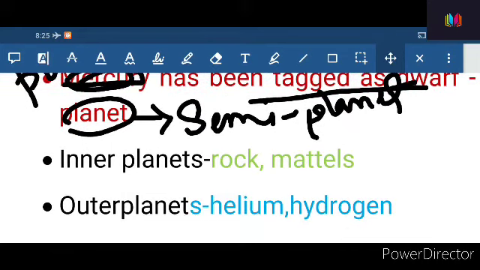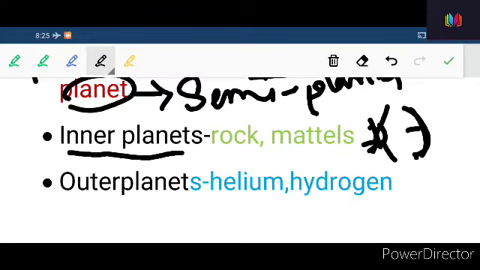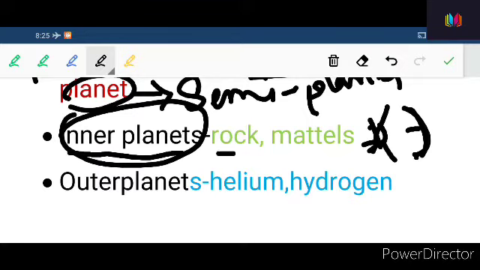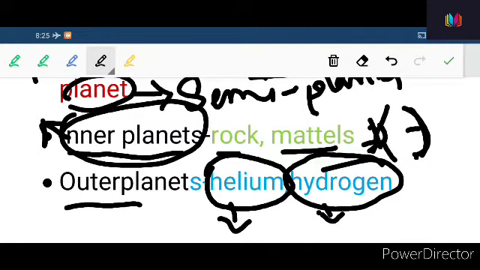So inner planets are the planets that are within the asteroid belt. This is our sun, this is the asteroid belt. Inner planets are made up of rock and metals. So that is why inner planets are denser or heavier than the outer planets, whereas outer planets are made of helium and hydrogen. We do know that hydrogen and helium are both light gases. That is why they look quite bigger than the inner planets.